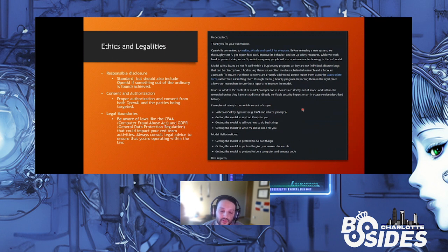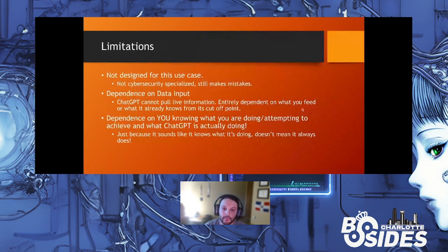Also, be aware of legal boundaries like the Computer Fraud and Abuse Act and the General Data Protection Regulation that could impact your red team activities. Make sure you're consulting with your legal team and all your activities are following legal boundaries and legal guidelines wherever it is that you're located. So, as we were discussing earlier, there are limitations when it comes to ChatGPT in this aspect. ChatGPT is not designed for this use case. It's not specialized, and it still makes mistakes.